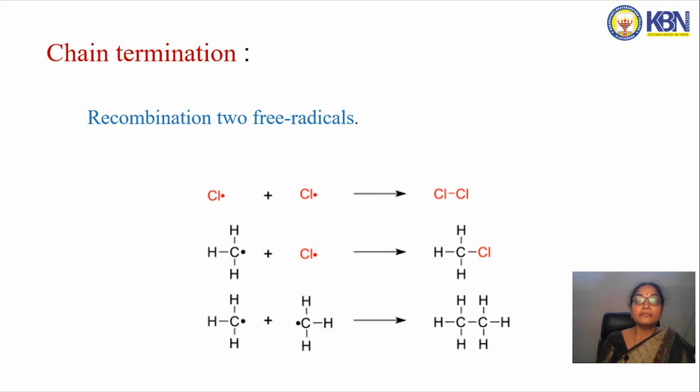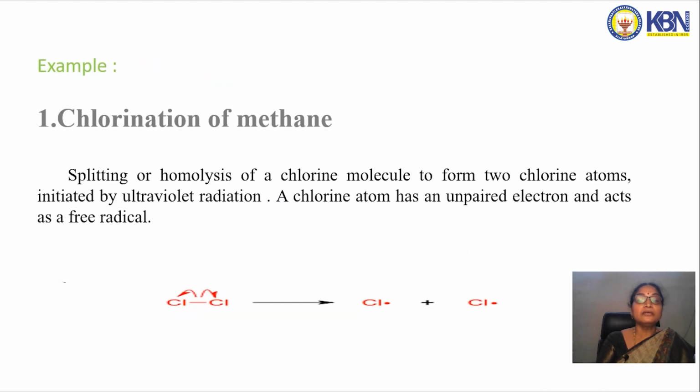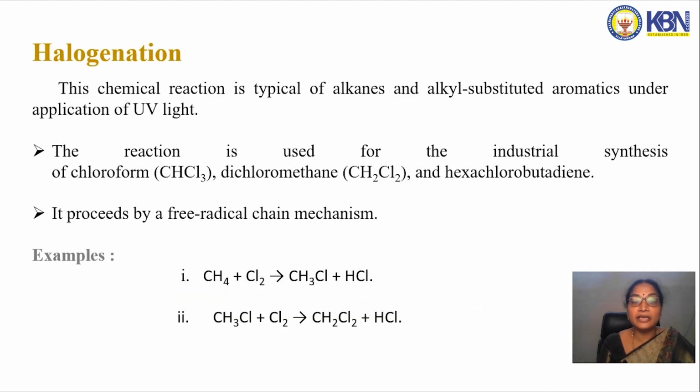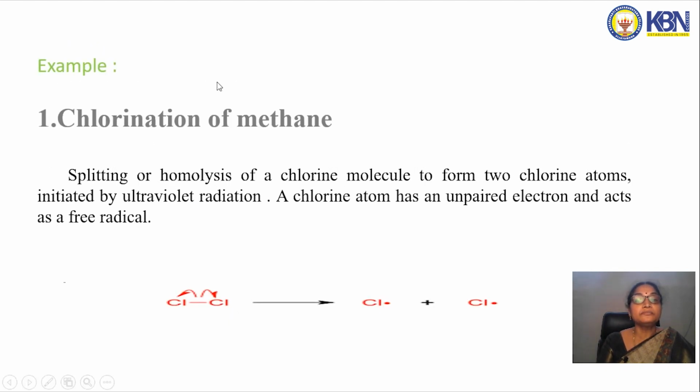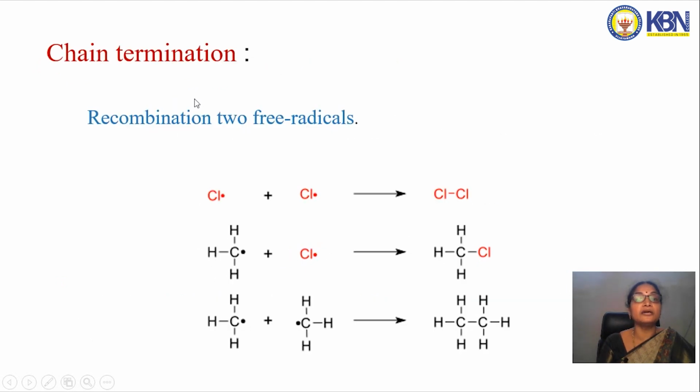So the free radical substitution reaction of alkanes takes place in three steps. One is the initiation step, the second is the propagation step, and the third is the termination step. In the termination step, the reaction stops.